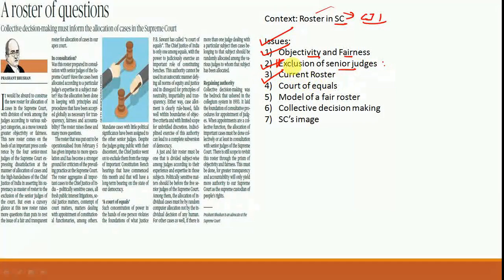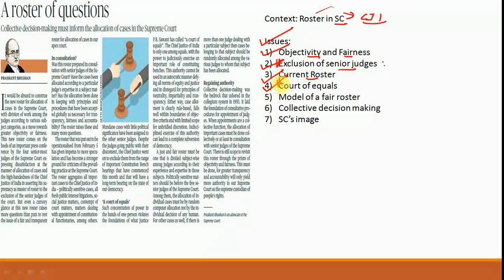Another thing with regards to the current roster, some analysis is given. Here the author is making a claim that the current roster is again not solving the issue. Rather, it has aggregated all important cases to the Chief Justice, and mundane cases have been given to the senior judges, and especially the judges who had called for the press conference. So the matter is indeed not resolved. The matter is continuing to fester. So that is indeed a cause of concern with regards to the current roster.